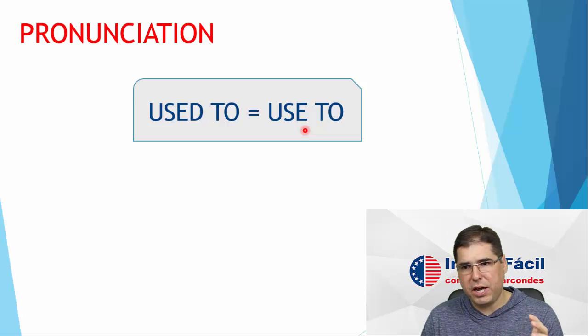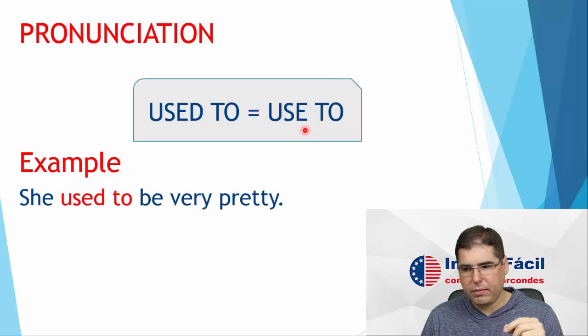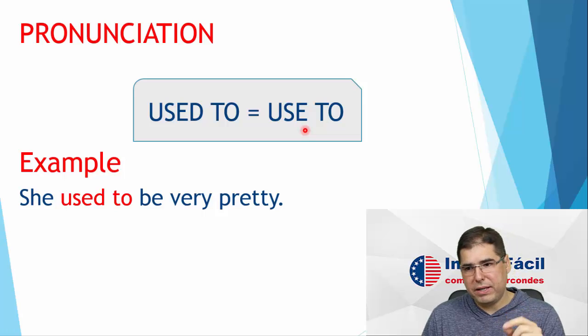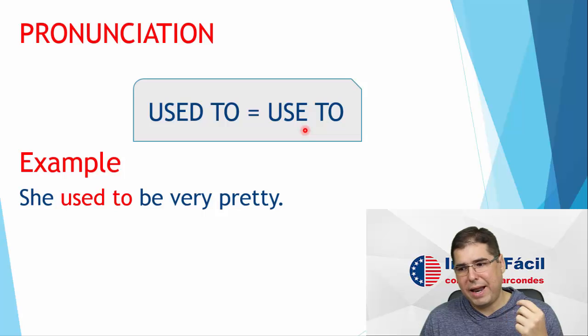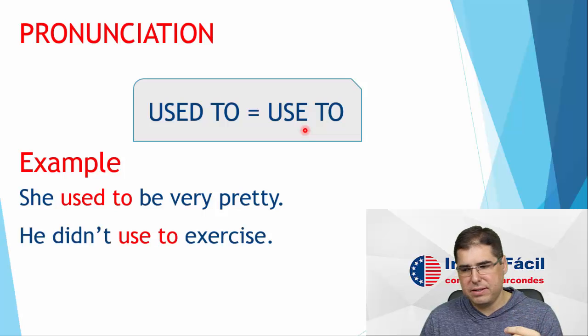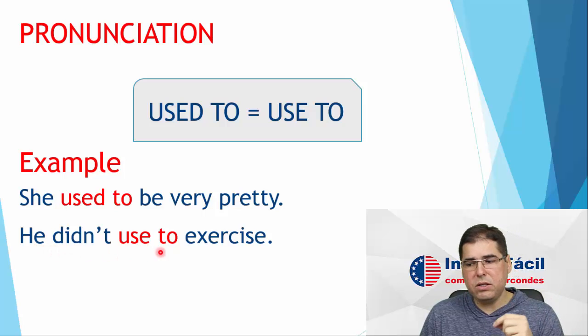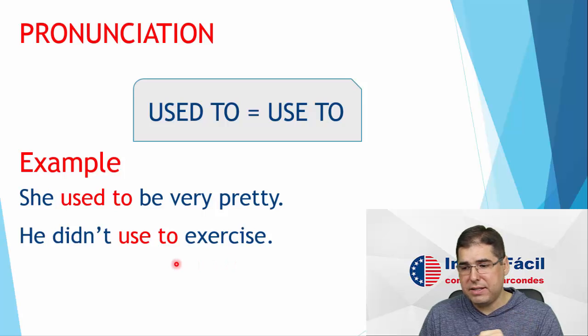Now this is only the pronunciation which is the same. Now, okay, examples here. She used to be very pretty. She used to be very pretty, okay? Now, pay attention that I'm going now to form the negative, a negative sentence. And now, because I use "did", I cannot put "ed" in the end anymore. Remember that? Normal simple past rule, okay? So, he didn't use to exercise. Did you see the pronunciation? It is exactly the same.